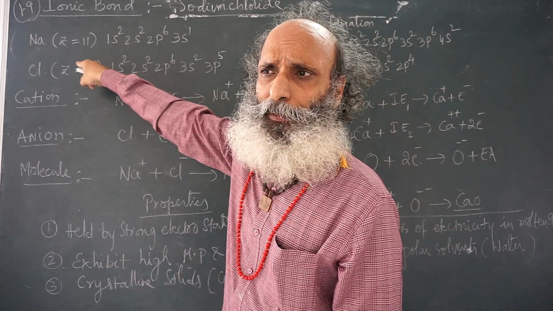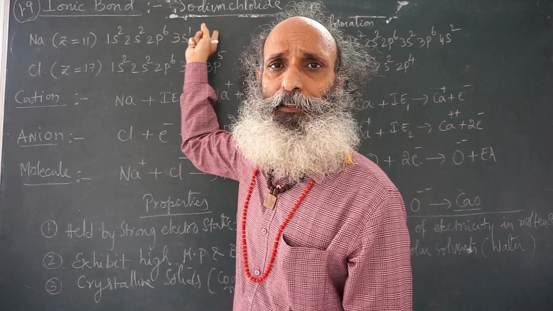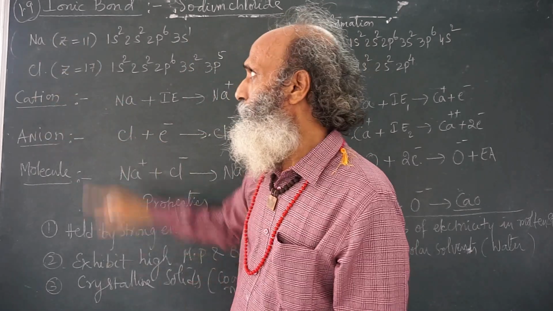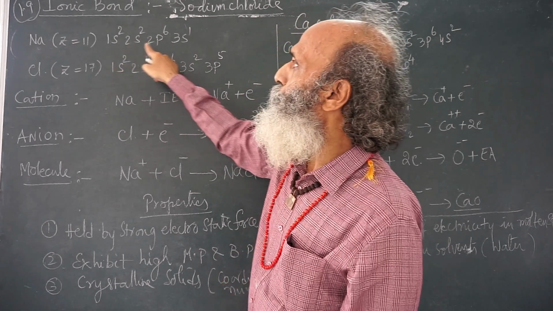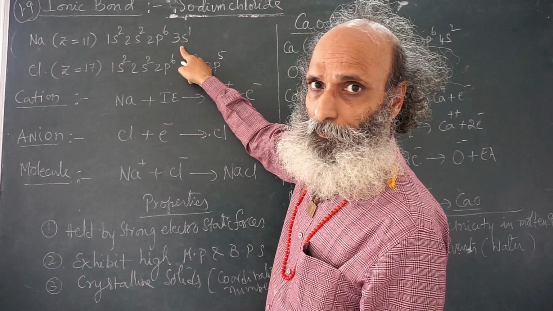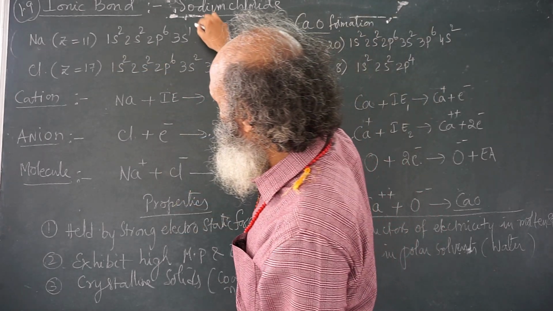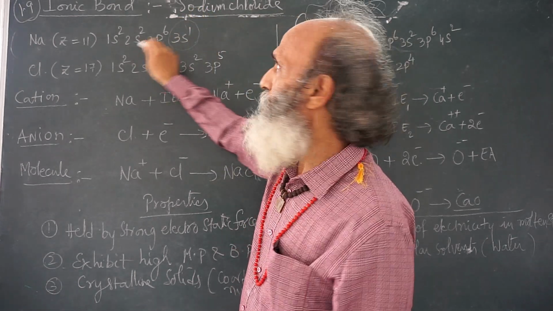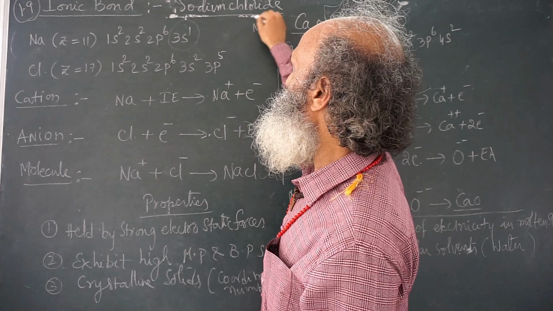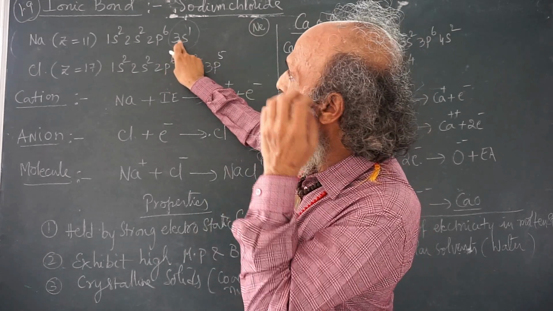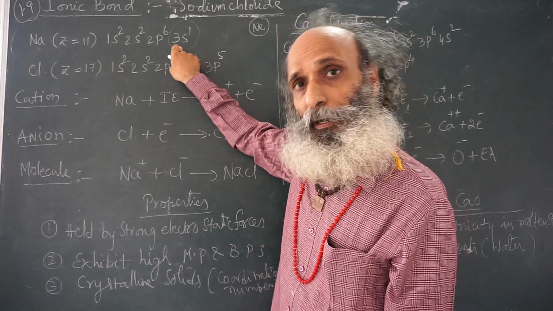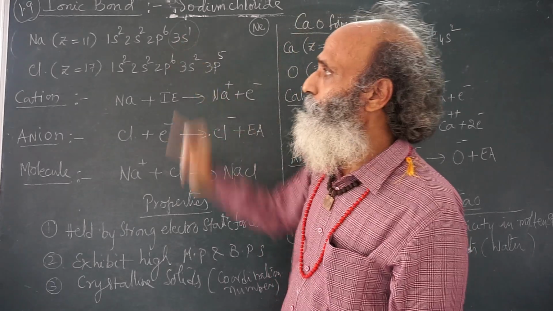Sodium is a first group element, chlorine is a seventh group element. Highest electropositive element, highest electronegative element. Sodium's configuration is 1s2, 2s2, 2p6, 3s1. If this one electron is not there, it is very similar to the configuration of neon. Therefore, sodium has a tendency of losing an electron. This is what we call electropositivity, or a metallic atom.